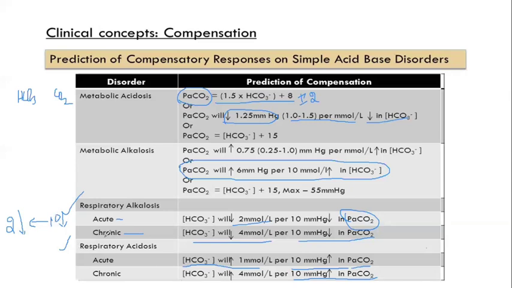Okay, if you take the chronic, again for that 10 decrease of carbon dioxide, we should have a decrease of 4 millimoles per liter of the bicarbonate. Okay, this is for the respiratory alkalosis.